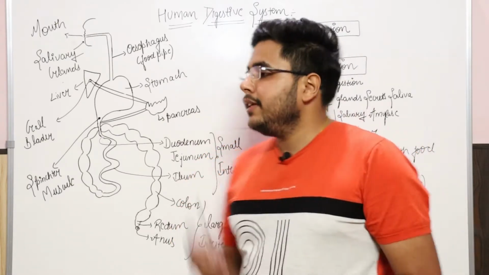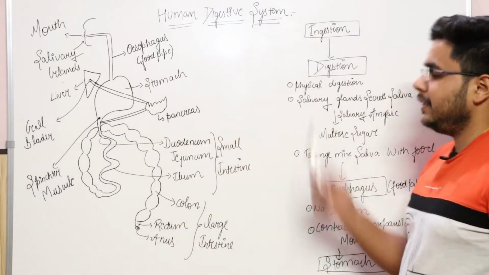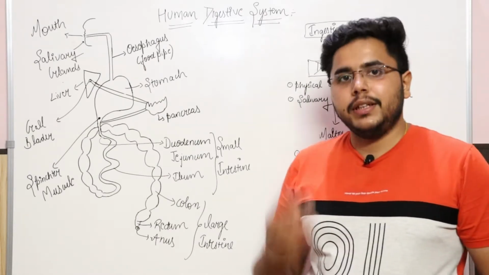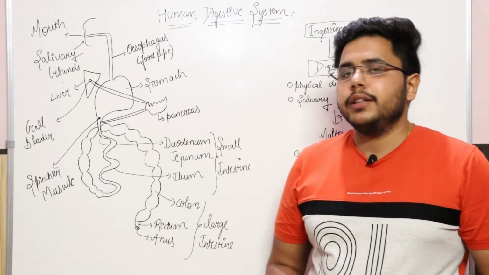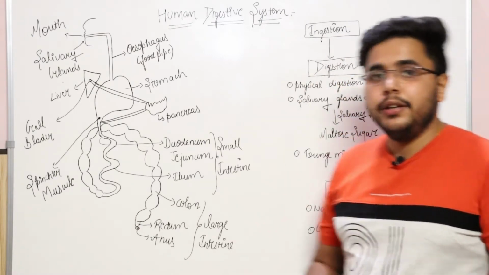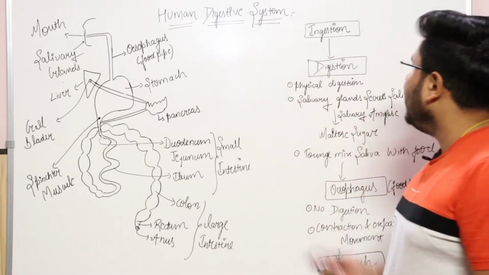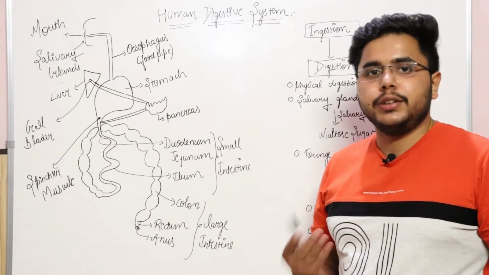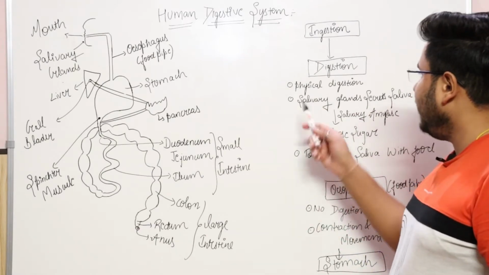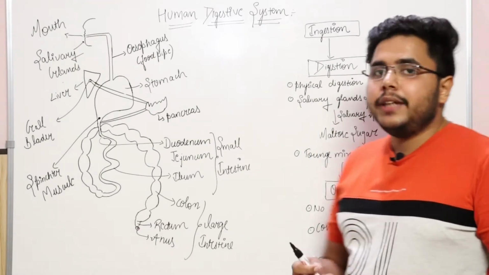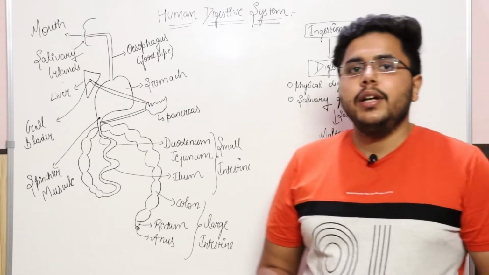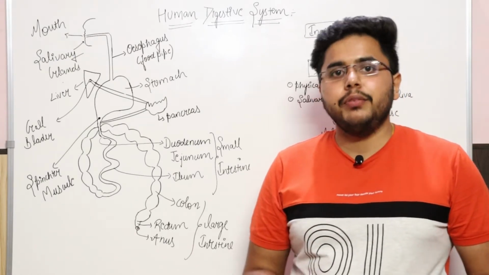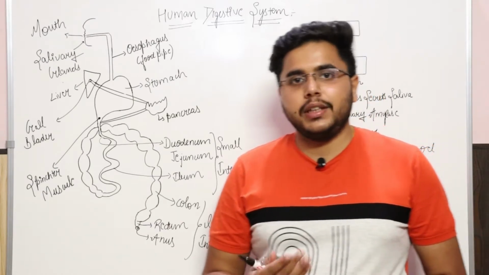Okay, so as you can see, the first thing is ingestion. Ingestion is actually taking the food physically and swallowing it. So the food is ingested through the mouth, and then the digestion process starts. Once you swallow the food in your mouth, the digestion process starts. So the first thing is physical digestion. Physical digestion starts in your mouth when you chew or grind the food. That is also a kind of digestion, a partial digestion, known as physical digestion.